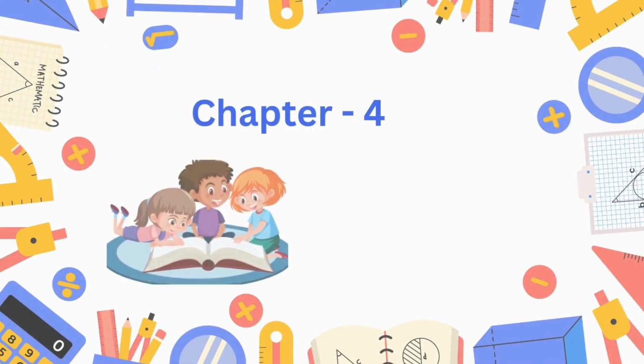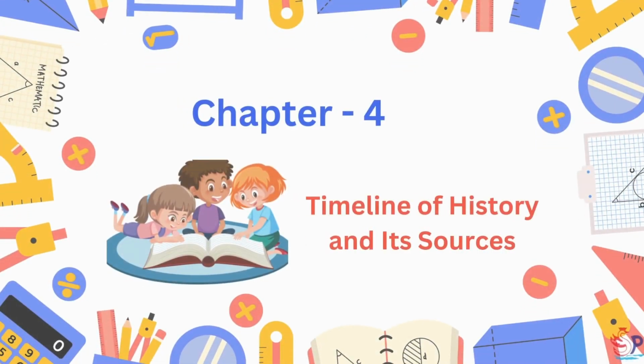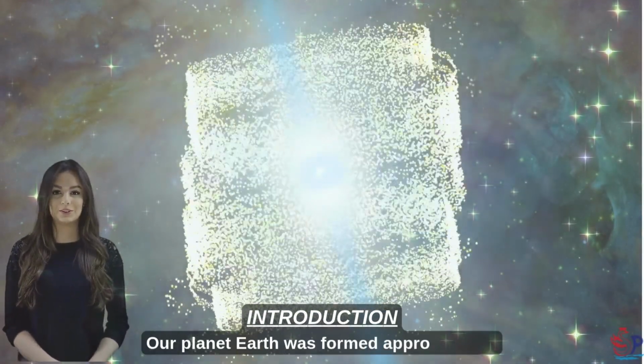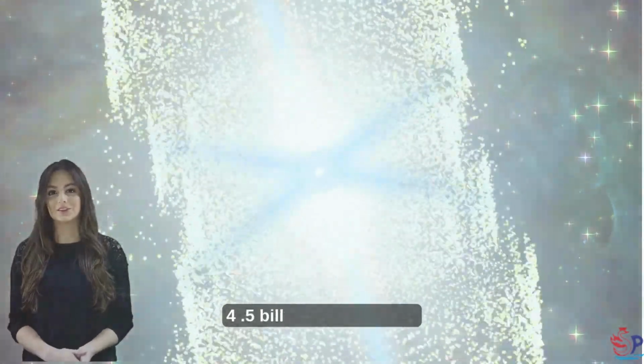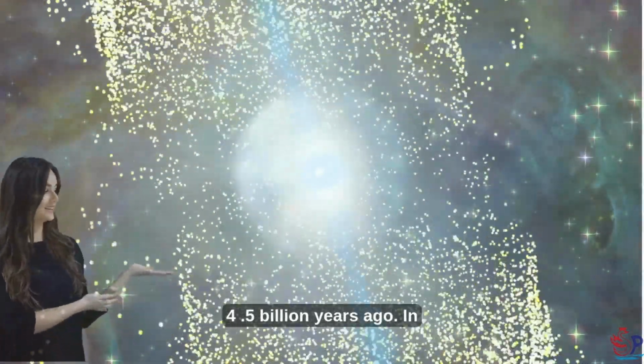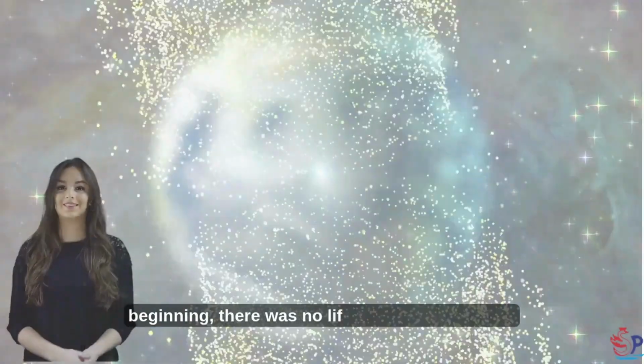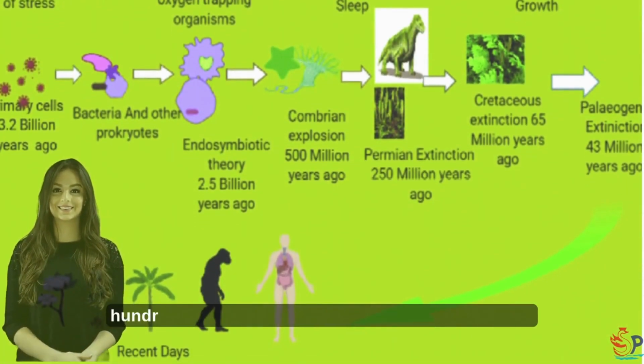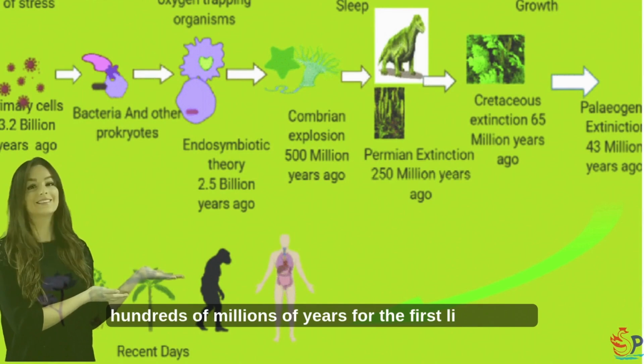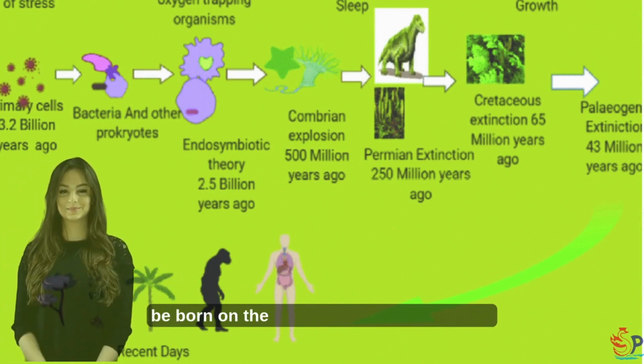Chapter 4. Timeline of History and its Sources. Introduction. Our planet Earth was formed approximately 4.5 billion years ago. In the beginning, there was no life on the Earth. It took hundreds of millions of years for the first life form to be born on the Earth.